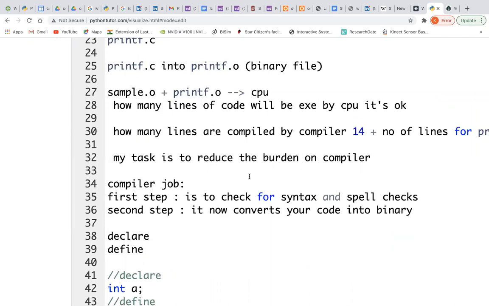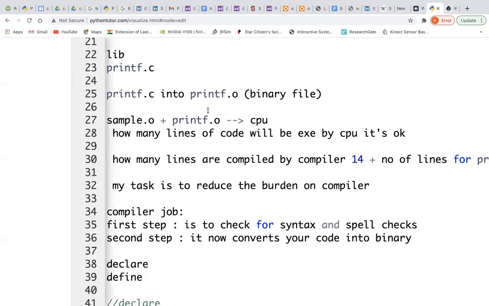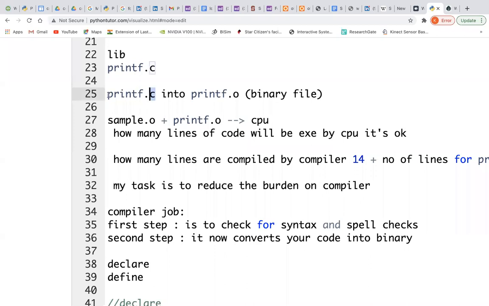Sir, we can convert the function into binary and call that function itself, sir. Yes, that's correct. Most of the time when you download compilers, they don't come with printf.c. It is not revealed to you. They come with printf.o.